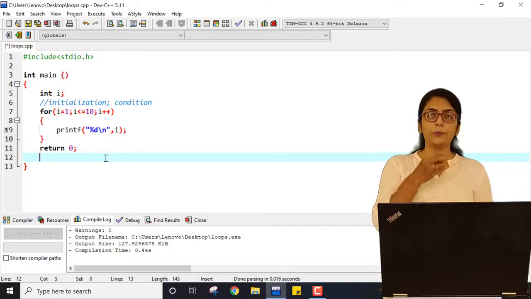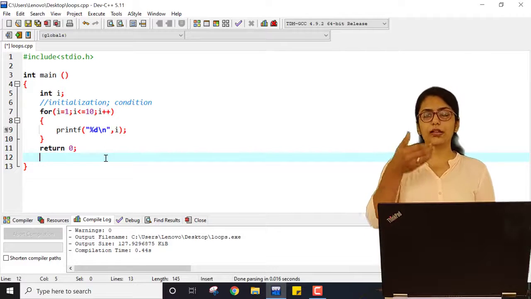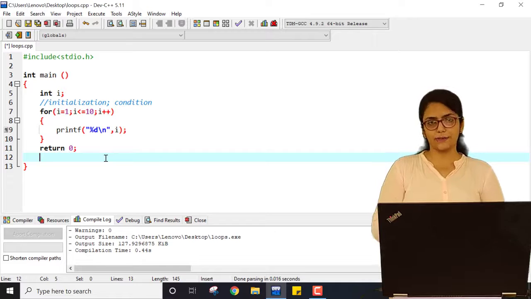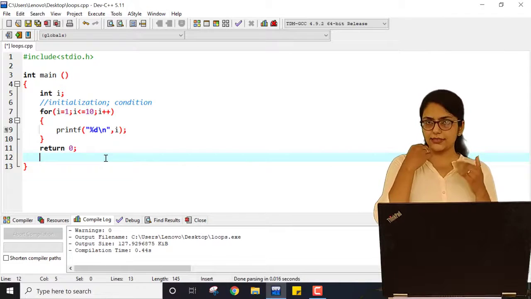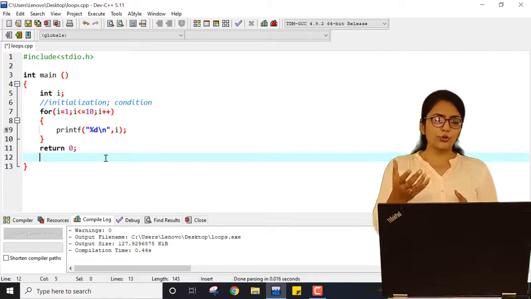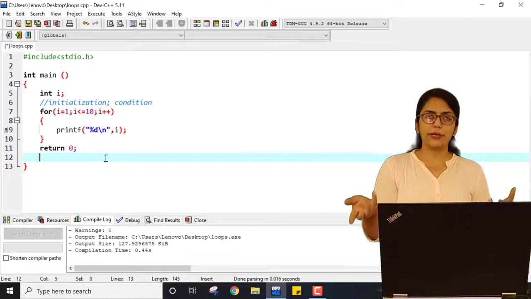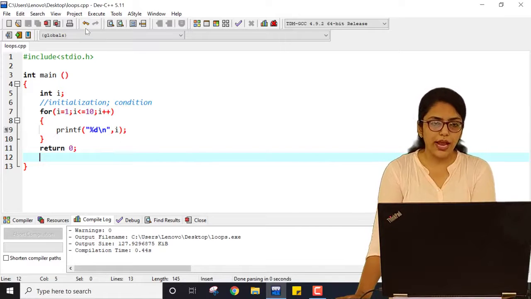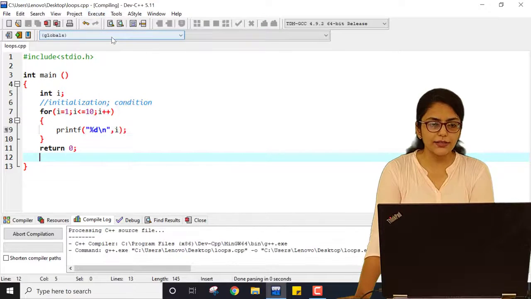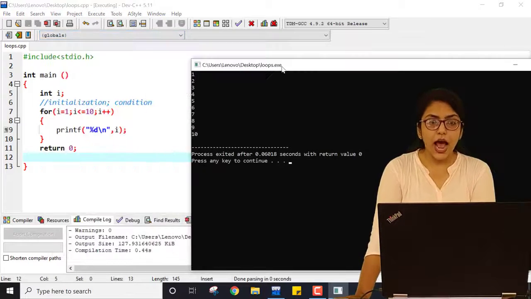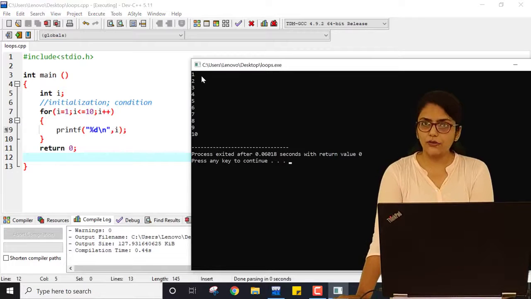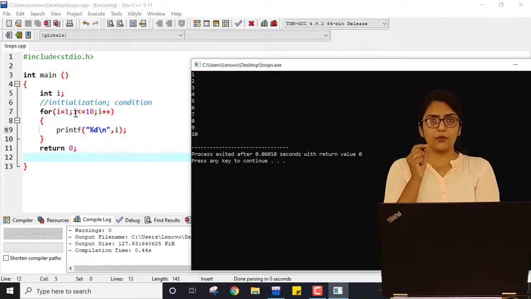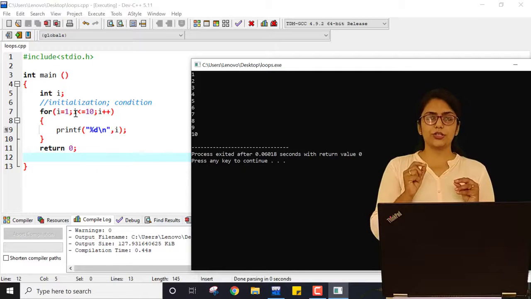What I want to print is the count from 1 to 10 as it is executing. So that's why I have to write i as 1. Then I will show you what happens if you write i as 10. Let me save this program, compile it and run it. You can see i is incremented. The first value of i was 1. One more thing I want to make clear is that whenever initialization is done, it is done for the first time only.